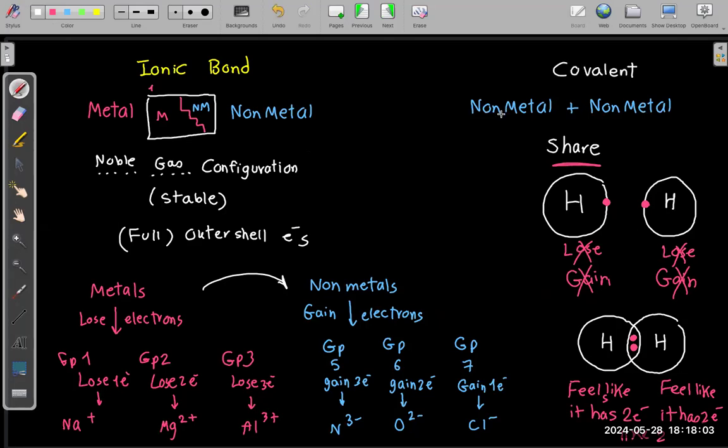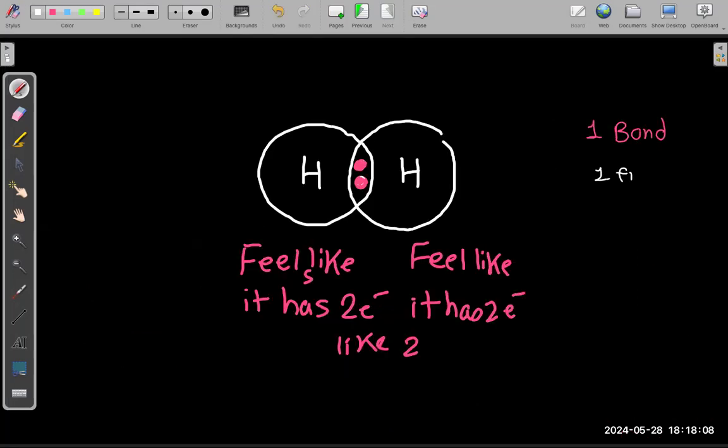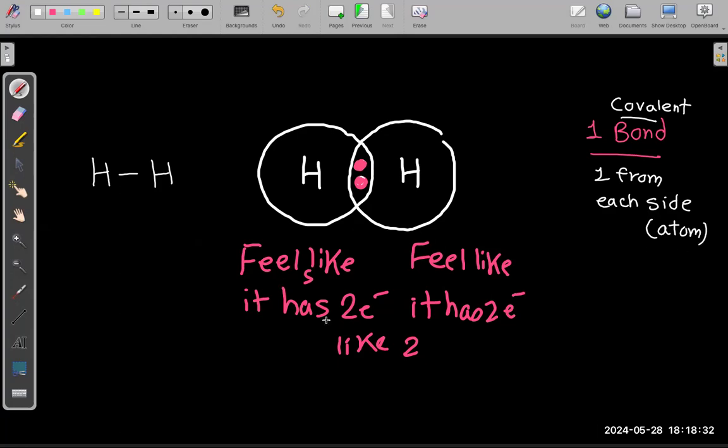The covalent bond is the sharing of 2 electrons by 2 non-metals, 1 from each atom, 1 from this atom and 1 from this atom. This made 1 covalent bond. We can draw it as 2 electrons shared in between them, or we can draw it as a single line. What does a single line represent? How many bonds? 1 bond only. So 1 from here and 1 from here, 1 from each atom. Now everyone feels like it has 2. This can happen in other atoms.